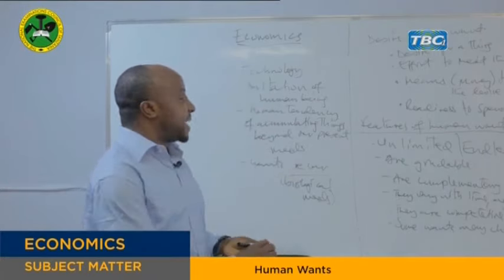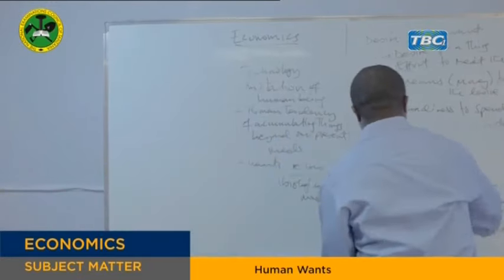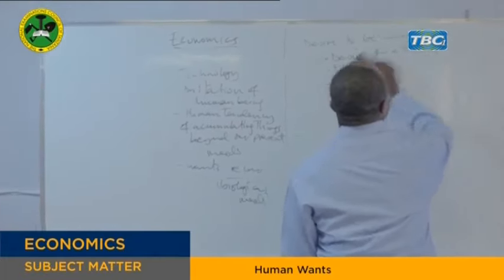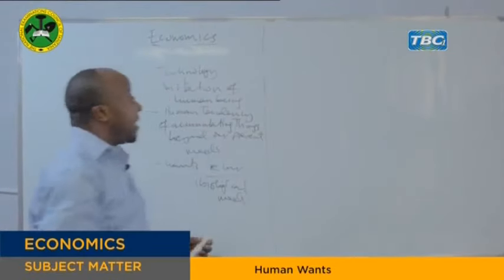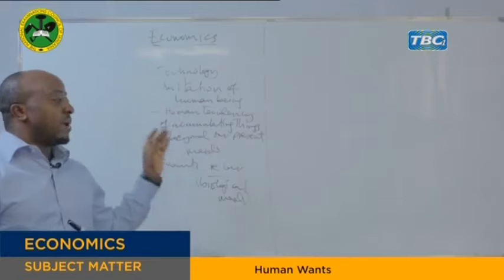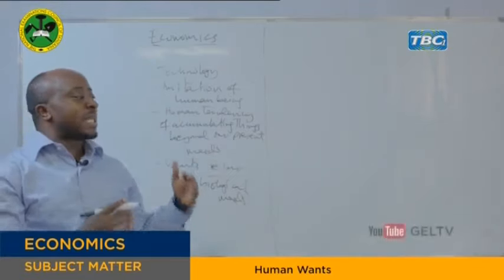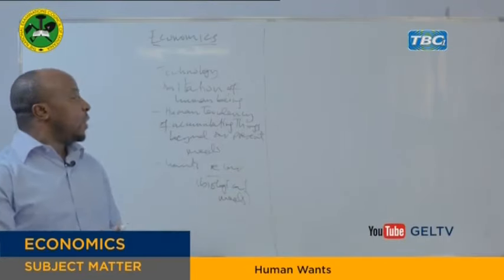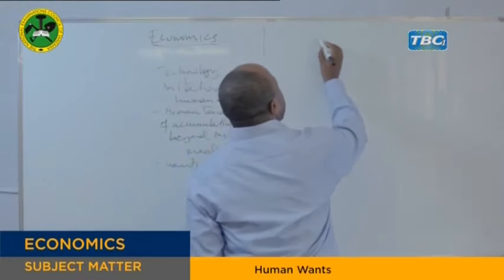Then we move to another part, which is the economic problems. So we go to another subpart, which is economic problems. Having seen human wants, the nature of human wants, and the characteristics of human wants, plus that question, you have tried to see that human wants are unlimited because of some of these reasons. Now we go to another subpart, which is economic problems.